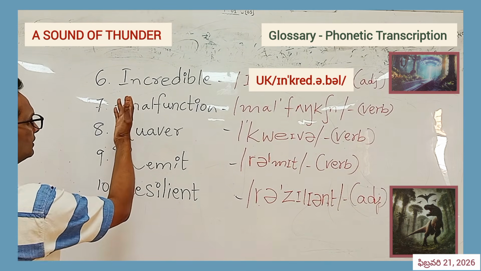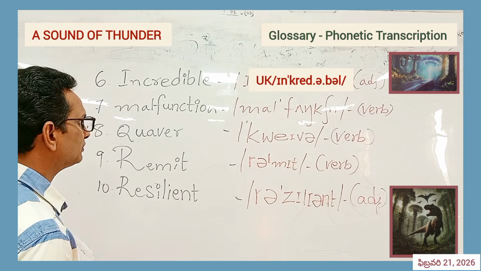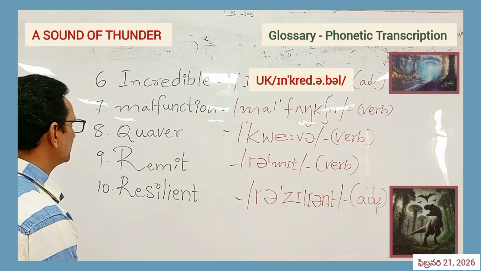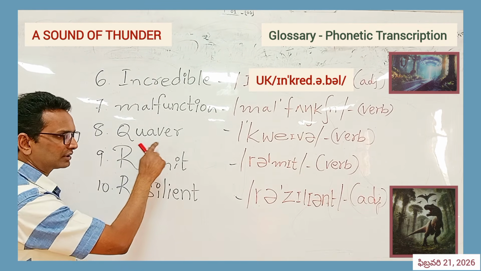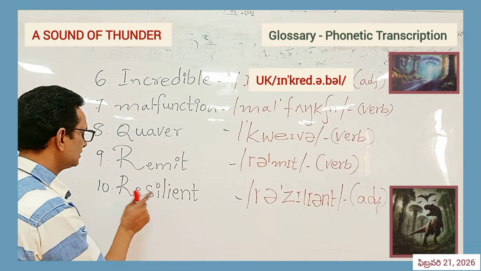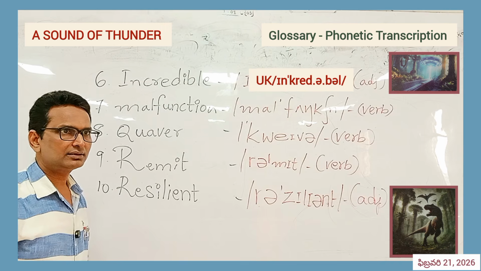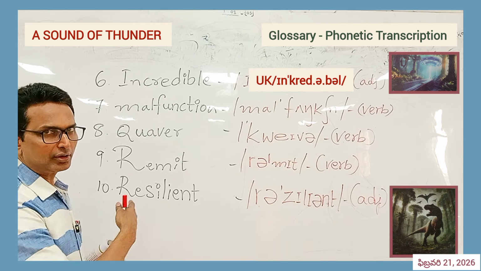Number 6, incredible. Our general pronunciation is incredible. 7, malfunction, malfunction. Number 8, quaver, quaver. Number 9, remit, resilient. This is the common way and our habit, which is very predominant.